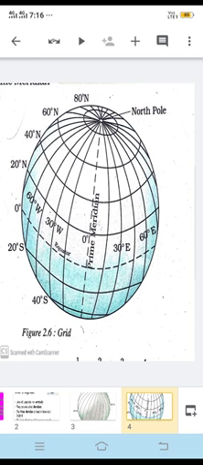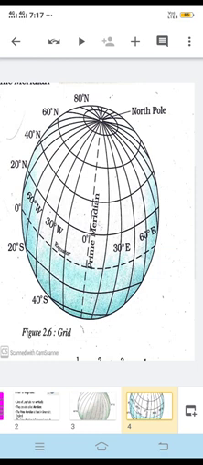When there will be 7:30 p.m. in India, at the same time in England the time will be 2 o'clock. So this much difference is seen between India and England.